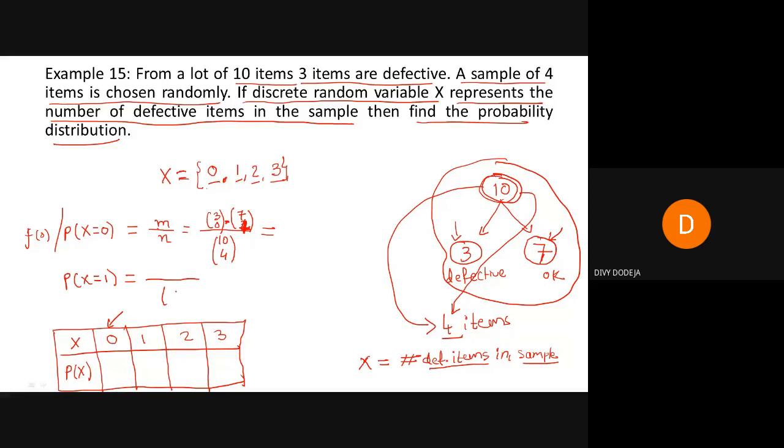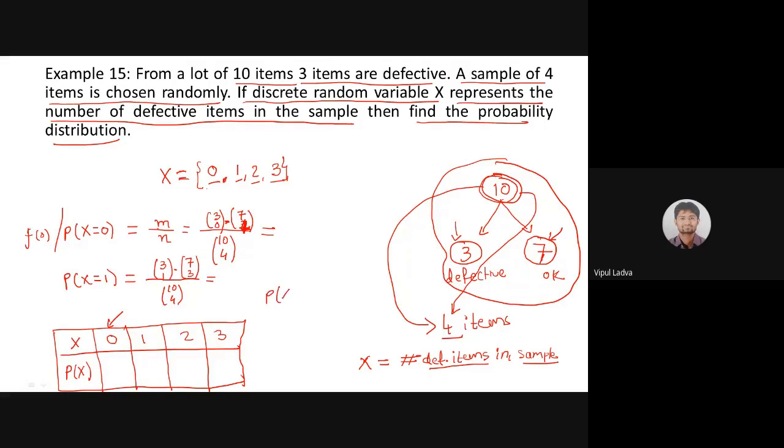Yes Divya, now tell me the denominator. Sir, the denominator will be 10C4. Yes, once again it will be 10C4 because in total we are choosing 4 items out of 10. Now what should be in the numerator? 7C3 into 3C1: one must come from the defective ones, and three from the tested-okay ones. 1 plus 3, total 4. With 10C4 in the denominator, by solving this we will get the probability for x equals 1.